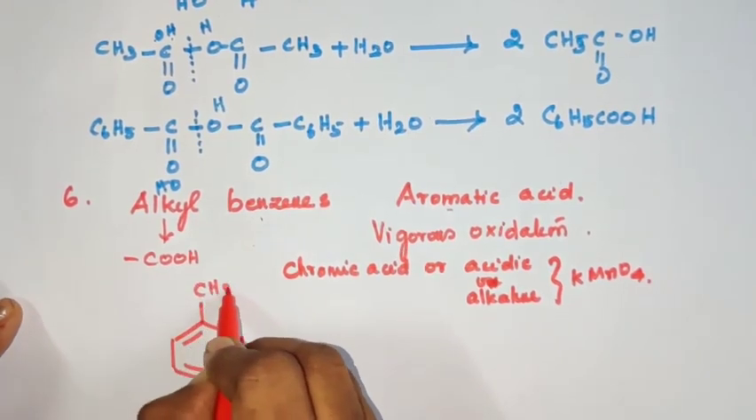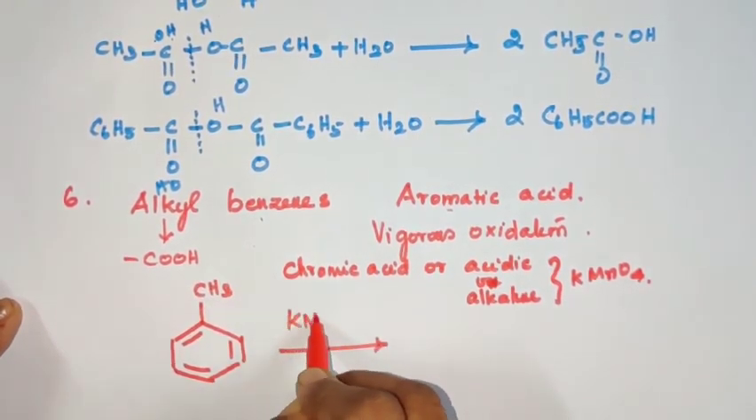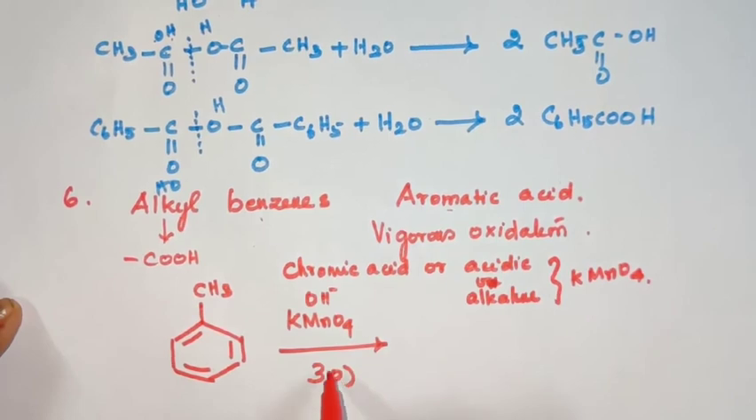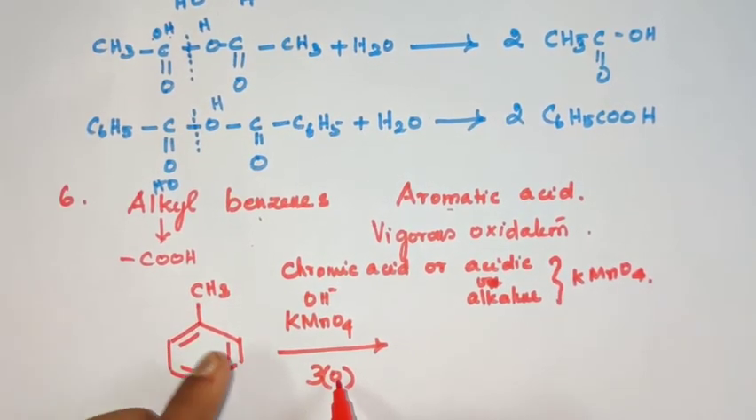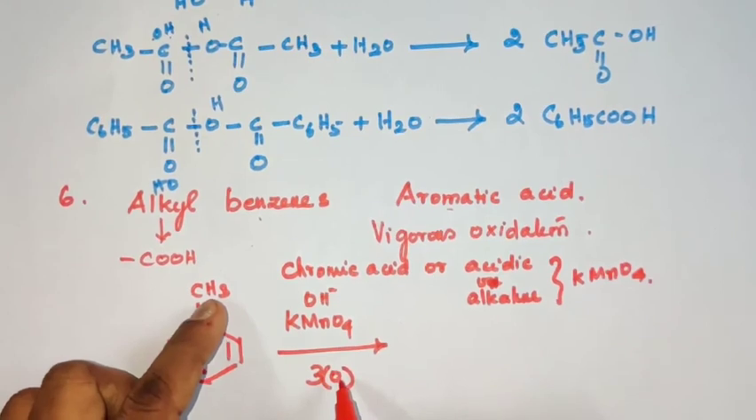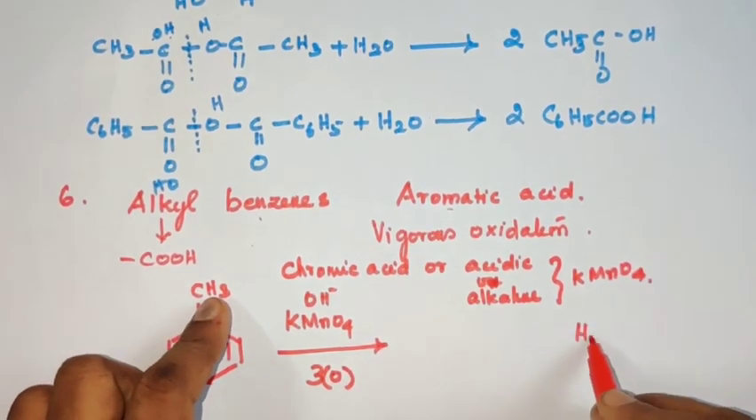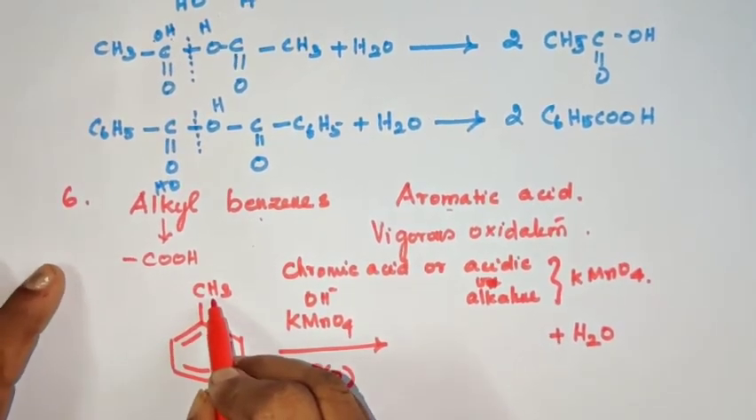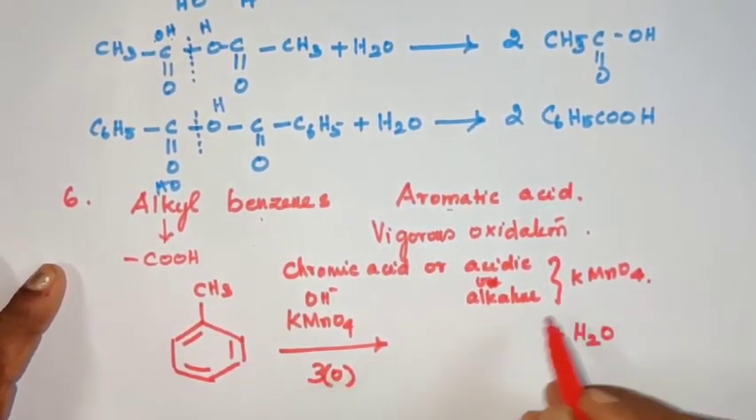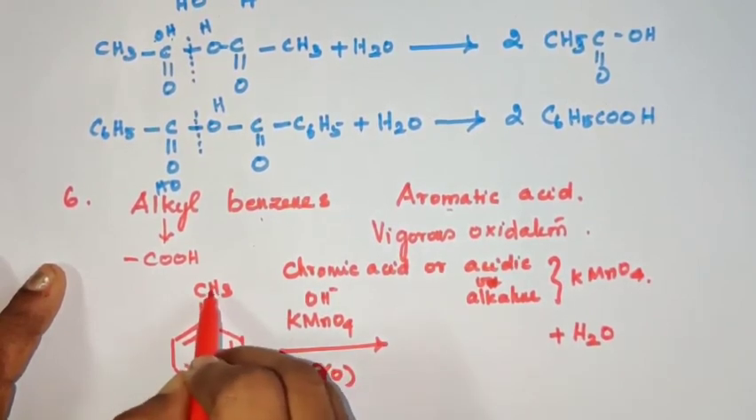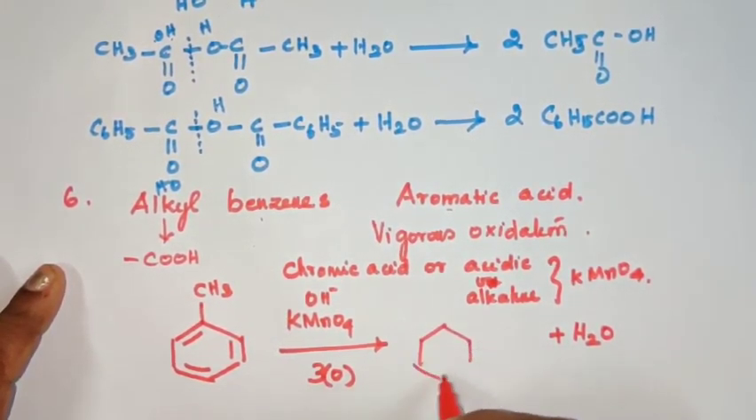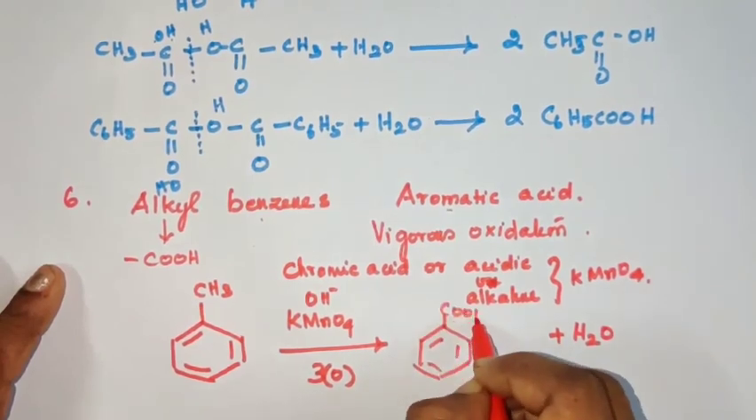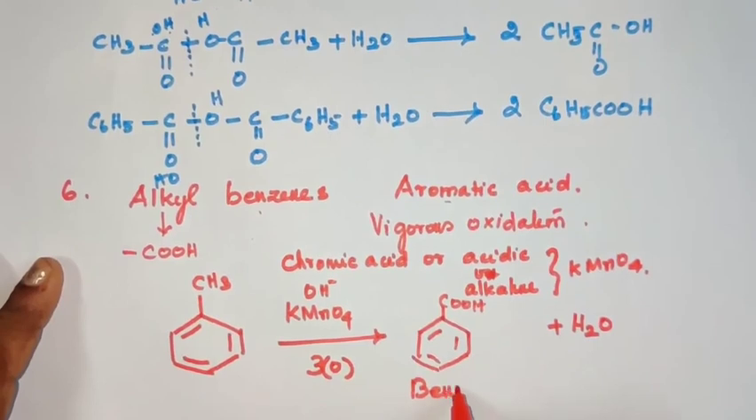Let us see by taking alkyl benzene as toluene. Toluene consists of a benzene group containing a methyl group. That is methyl benzene, nothing but toluene, followed by oxidation with a very good oxidizing agent like KMnO4 or chromic acid, which provides 3 oxygens to toluene. Then the removal of hydrogen and addition of oxygen take place simultaneously. That process is nothing but oxidation. We will get aromatic acid like benzoic acid, and the water molecule separates out. That preparation is the best method to prepare an aromatic acid.